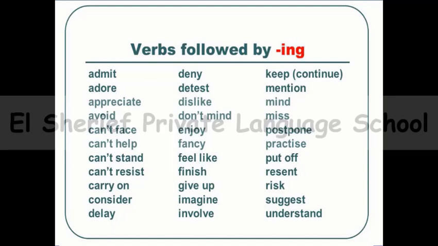So I use the verb remember, followed by ing, when the action has already happened. And here we can see a slide or a list of a lot of verbs which are followed by ing, and you can keep them while practicing.